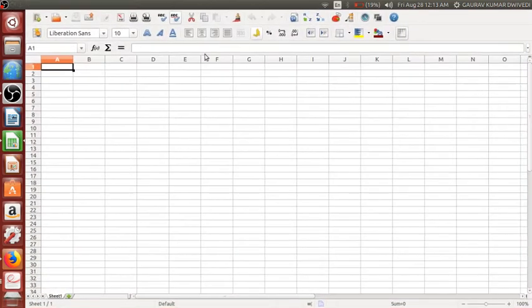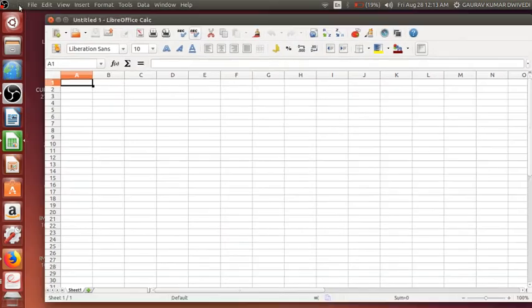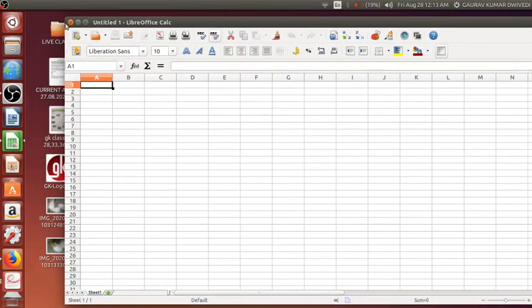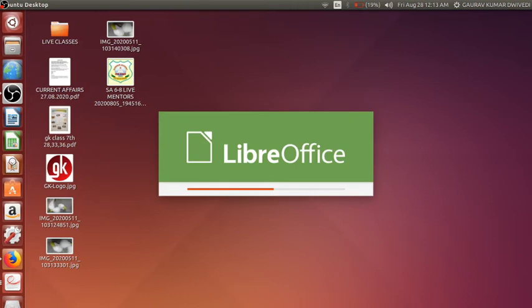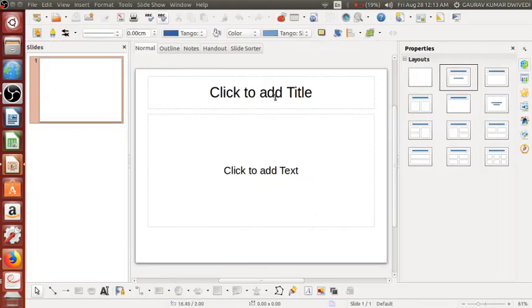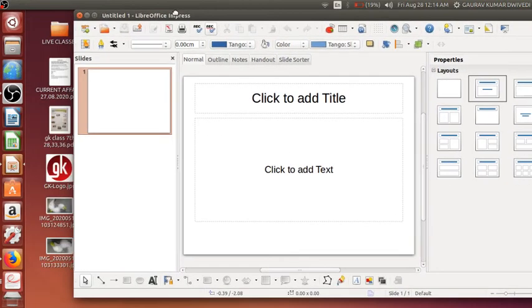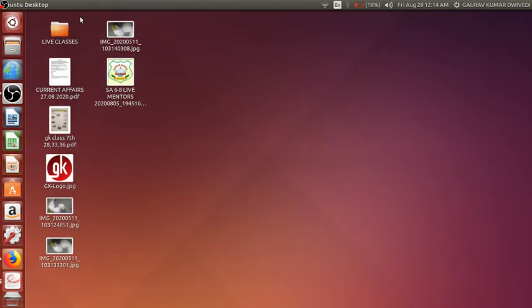So this is how you can do this. From here we have to close it. In the same way you have LibreOffice Impress there, and Microsoft PowerPoint there. The same things are there, but the layouts and menus are a little different. Here also you have to close it from here only.